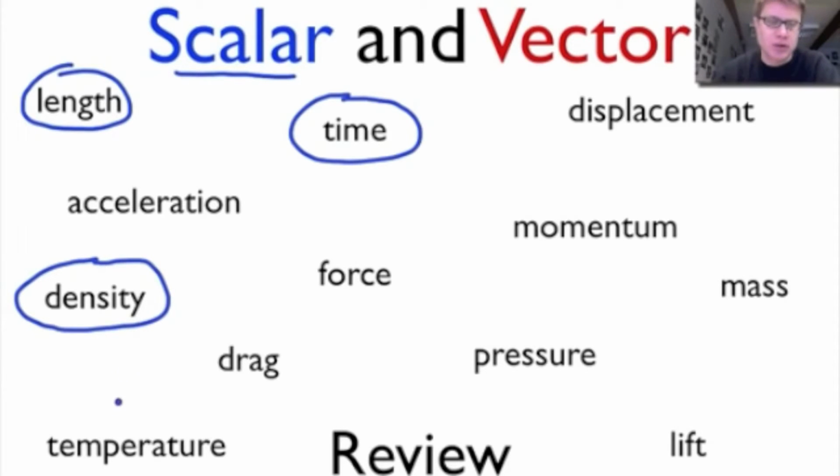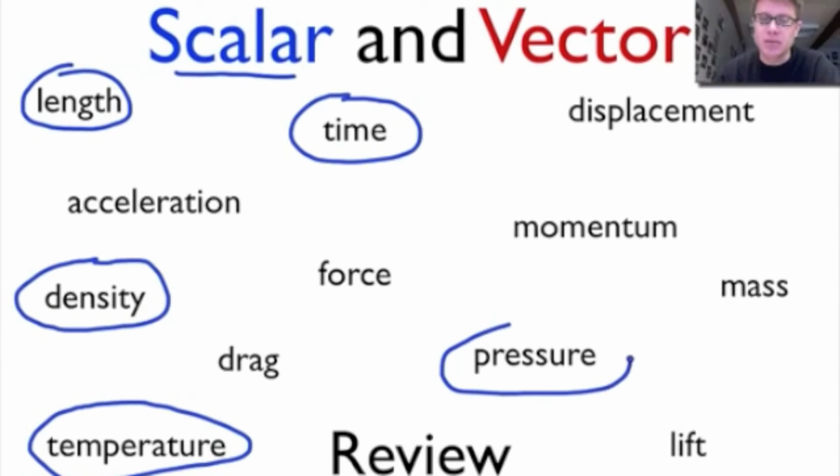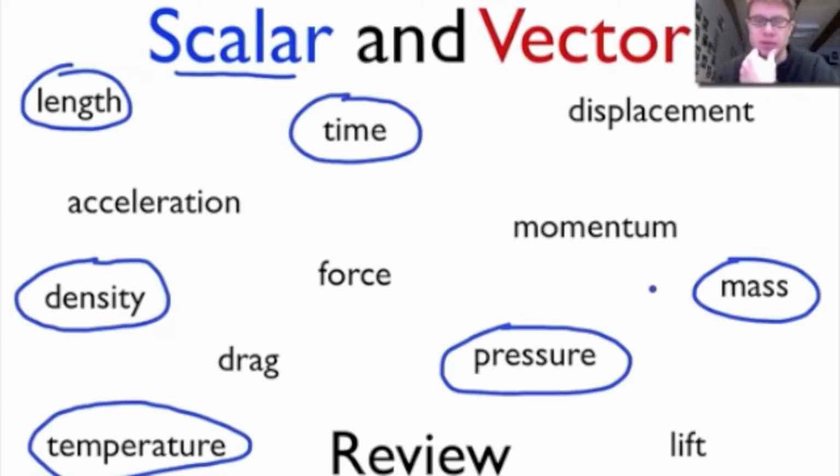Where are some other scalar quantities? Temperature would be a scalar quantity. It's just how fast the molecules are moving, but it's not in one certain direction. Pressure would be another one that's scalar. It's not directional. Remember, air pressure is the one that I always think of, is going to be in all directions, so we wouldn't say that. Let's say mass. The mass of something is going to be a scalar quantity as well, and it doesn't change. Now weight, and we'll talk more about that later in the year, would actually be a vector quantity.